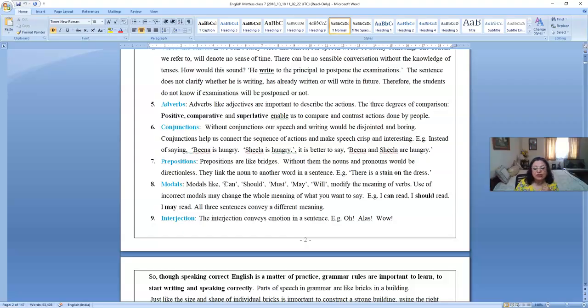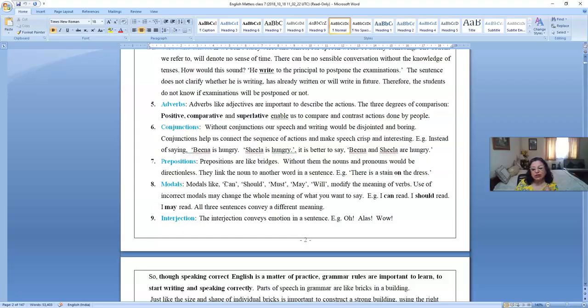Now modals like can, should, must, may, might, will modify the meaning of verbs. When I say, I read, that means it's my habit. When I say, I can read, I have the ability to read. I should read, that means I have this responsibility on me. I may read, I have a choice, I may read, I may not read. So all the three sentences convey a totally different meaning. That is why it's very important to study modals.